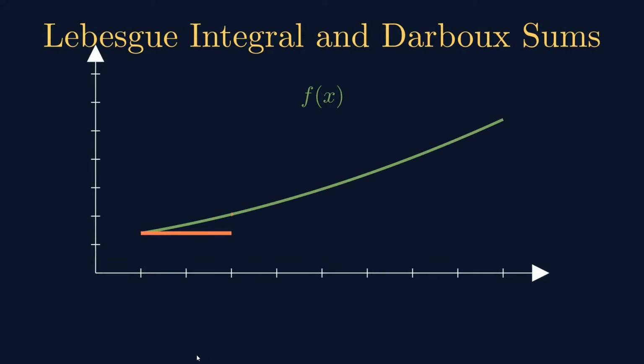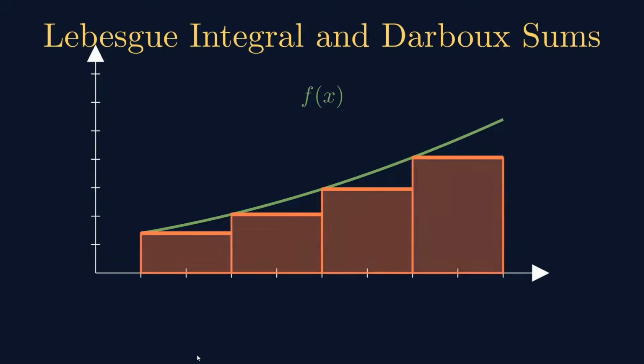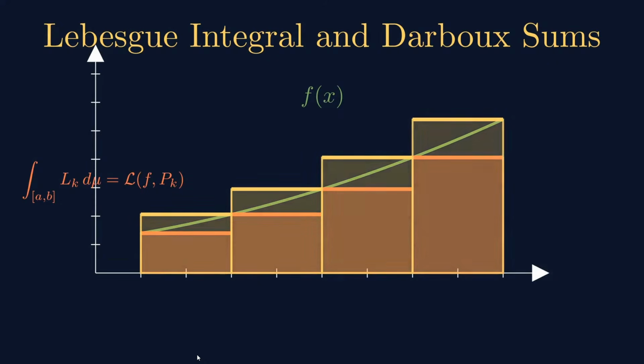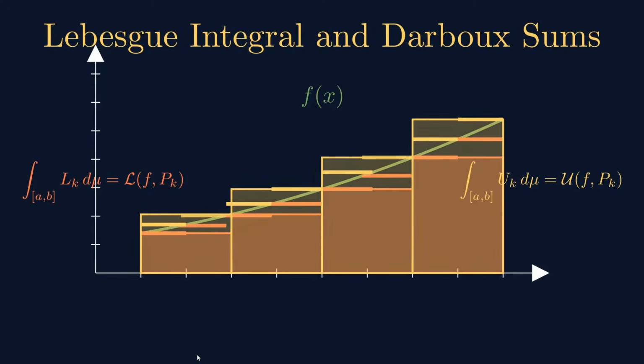f of x is here, the graph of the function. Then Lk of x is there, and then Ux is there. So this is precisely L(f, Pk). The lower Darboux sum is precisely the Lebesgue integral of the simple function Lk. The Lebesgue integral of the simple function Lk is exactly equal to the lower Darboux sum L(f, Pk) for the particular partition Pk. This is very obvious from the diagram. Again, the upper Darboux sum is precisely the Lebesgue integral of the Uk function.